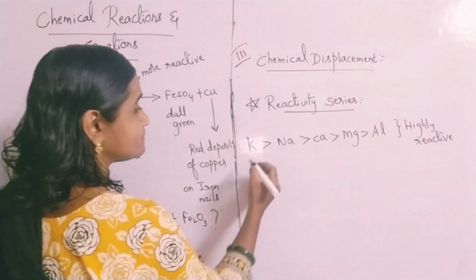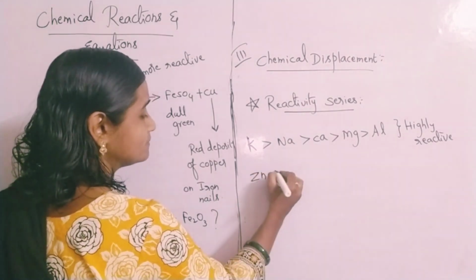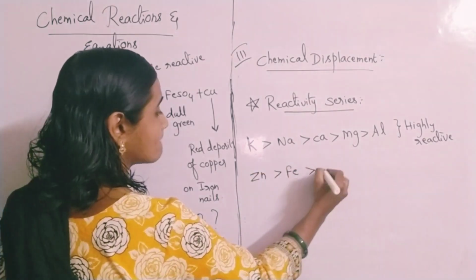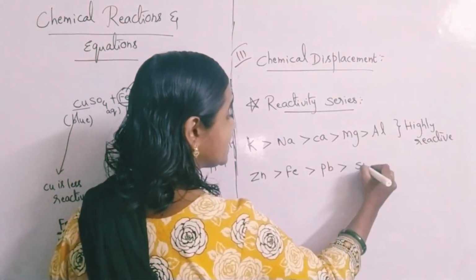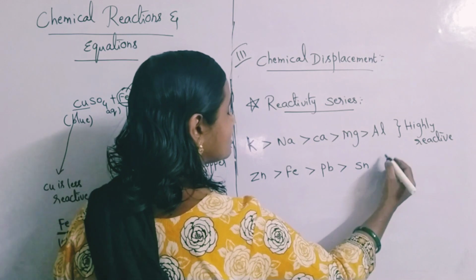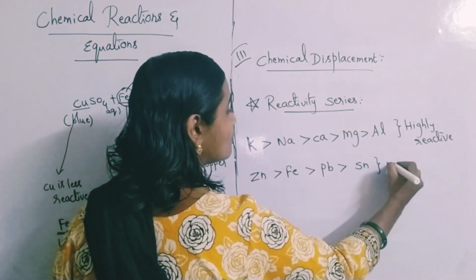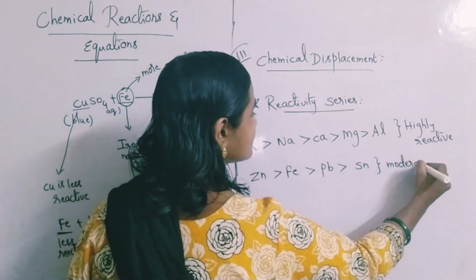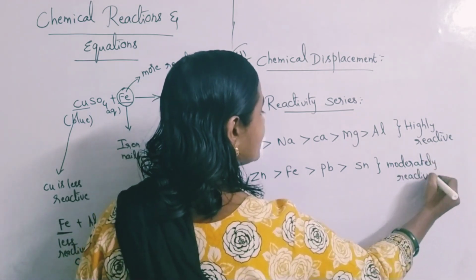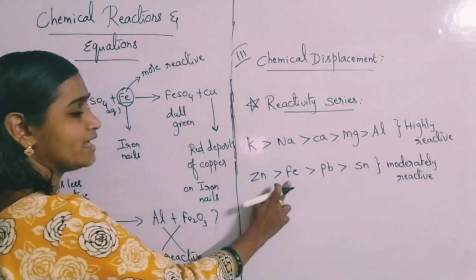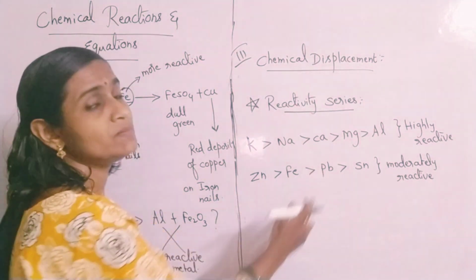And next, metals like zinc, iron, lead, and then tin. These metals come under moderately reactive metals. Here zinc, Fe stands for iron, Pb means what?